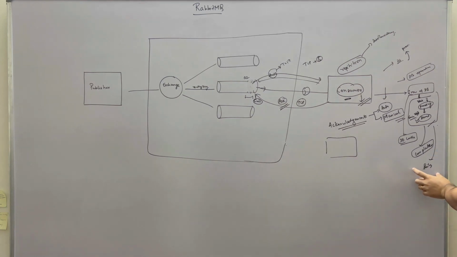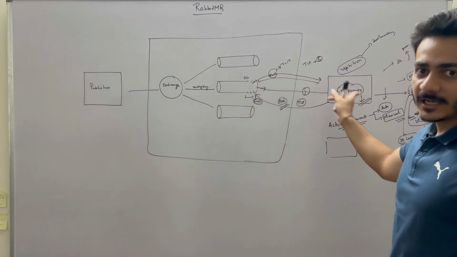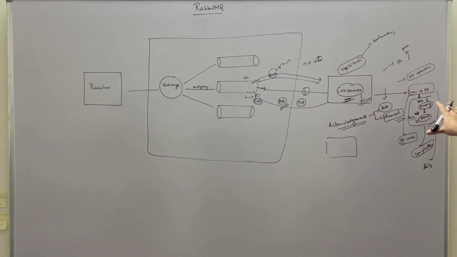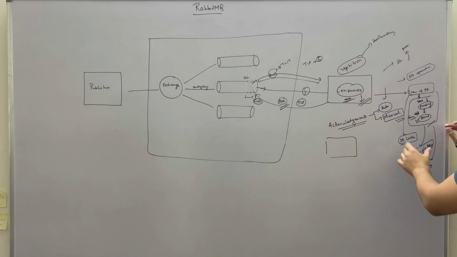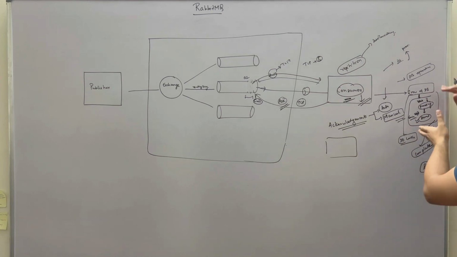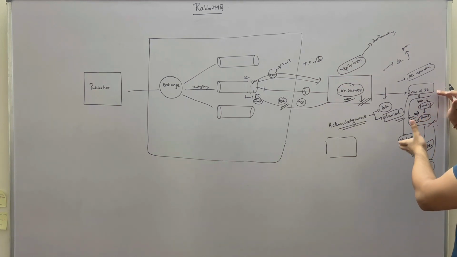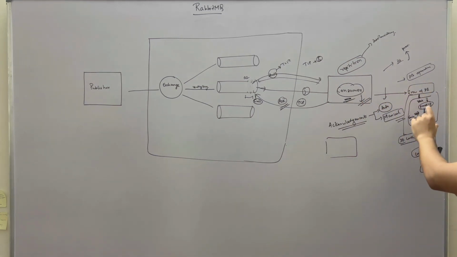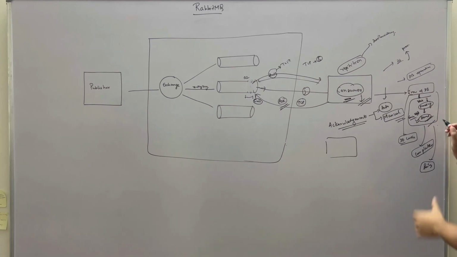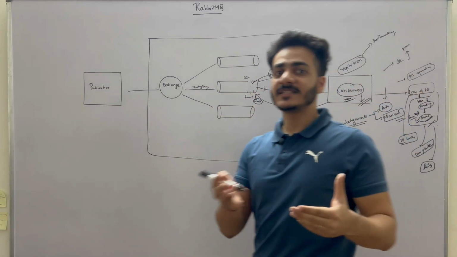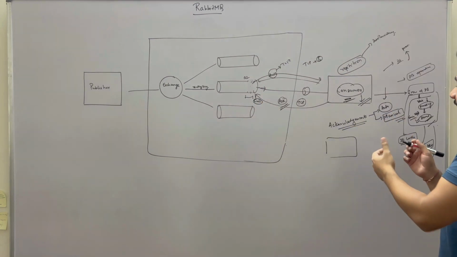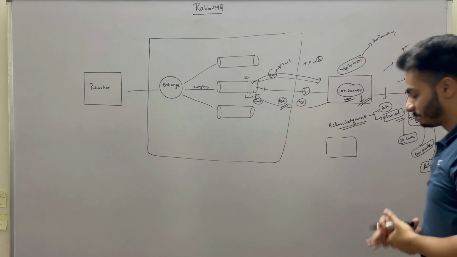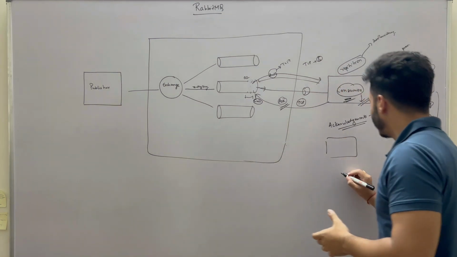If it fails, the queue will push the message again to the consumer. This consumer will again lock the row, and this time it can lock the row because now the earlier attempt has failed. So now there is no lock on this row, right? So this consumer can apply the lock over this row, fetch that record, update the state here, and then send the acknowledgement. So in this case, we have made sure that in case of manual acknowledgement, there is no chance of data inconsistency. And this is called idempotency.